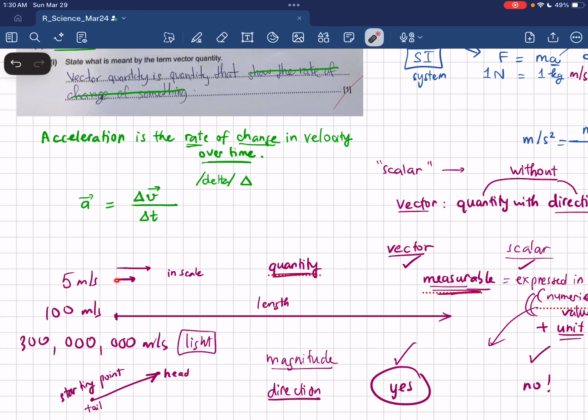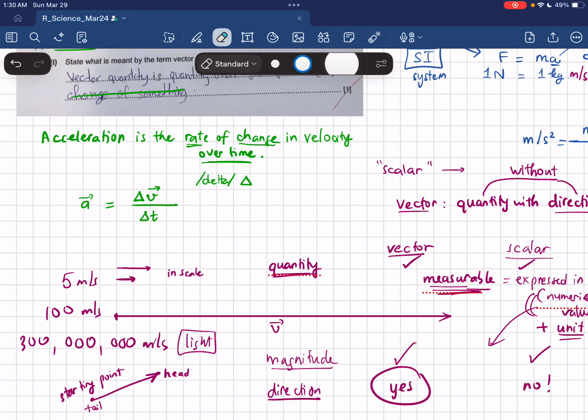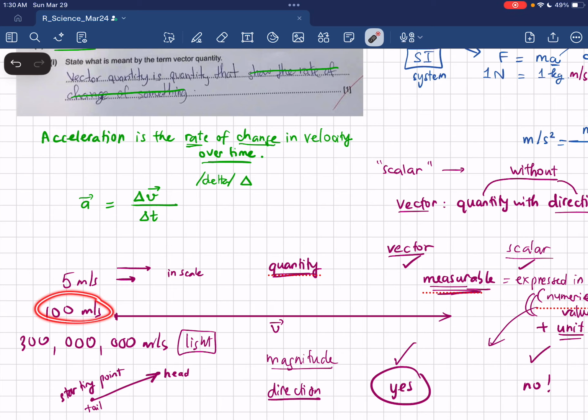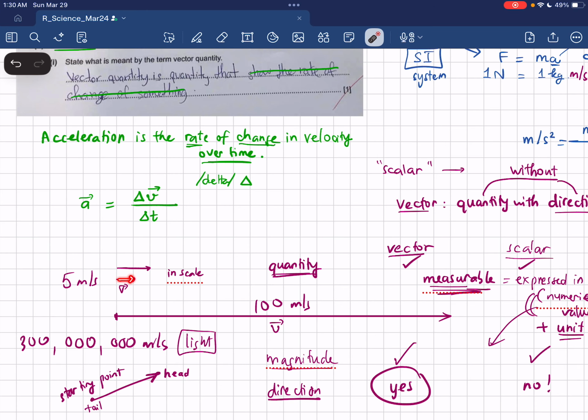So if you have this one as 5 with one cell, then 2 cells, 2 squares will be 10. Then this one should be 20, to express the length of a vector. Okay, this is a vector that has a magnitude of 100 meters per second. See that? Compared to this little one here, which is just 5 meters per second.